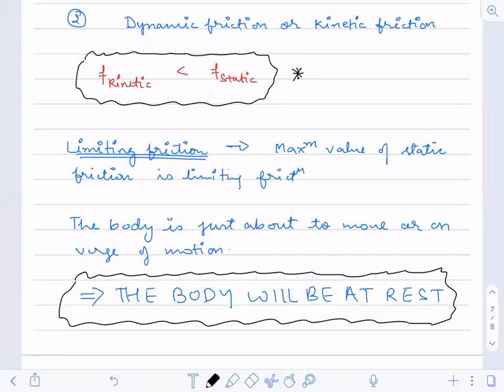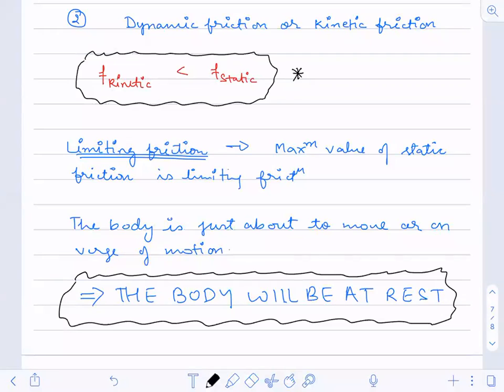In the same way, even a small amount of force in the forward direction will completely break the irregularity, and the body will continue to move now. That's what we call the verge of motion, when the body is just about to move. So that is all about static friction, kinetic friction, and limiting friction within the static friction.